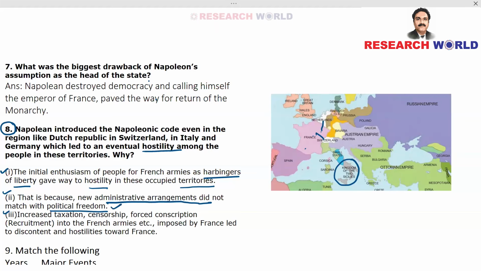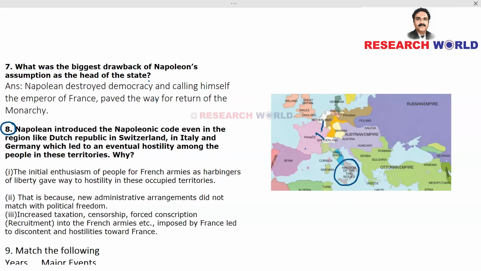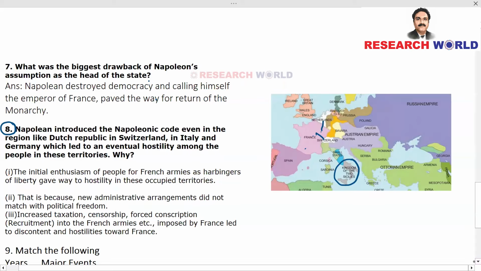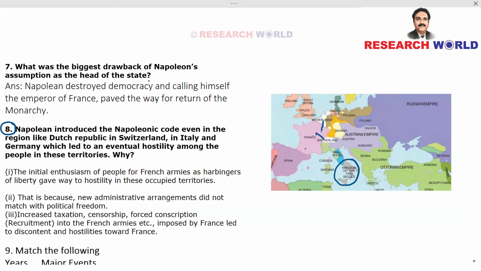In the previous question, question number 6, we discussed that there were a lot of administrative reforms introduced by Napoleon via the Napoleonic Code, and these arrangements were not suitable for these countries. This new administrative arrangement did not match with the political freedom which these people were expecting after the French army got into their country. And they actually lost their political freedom.